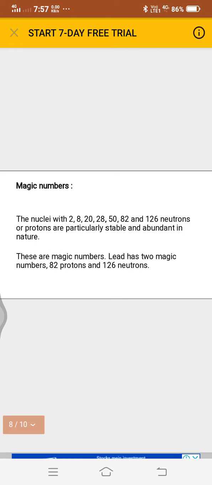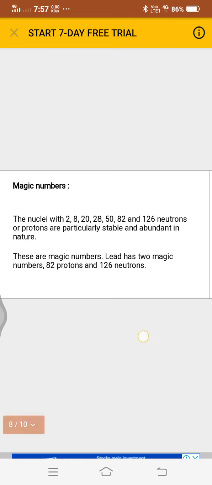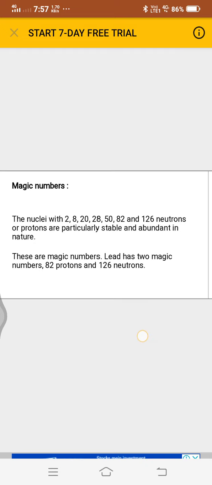Next, magic numbers. The nuclei with 2, 8, 20, 28, 50, 82 and 126 neutrons or protons are particularly stable and abundant in nature. These are magic numbers. Lead, Pb, has two magic numbers, 82 protons and 126 neutrons.